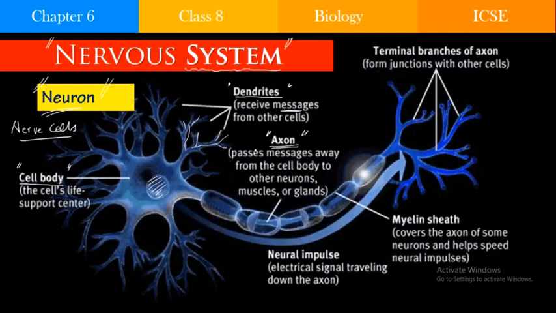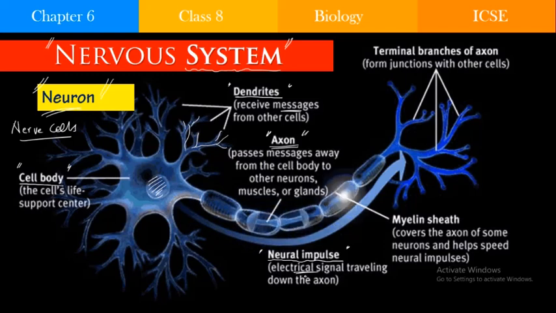As you can see, this light which is passing is indicating the electrical impulse, because you know that the information through the nerves is transmitted by nerve impulses. What are these nerve impulses? These nerve impulses are electrical signals that are traveling across this axon, across the nerve.